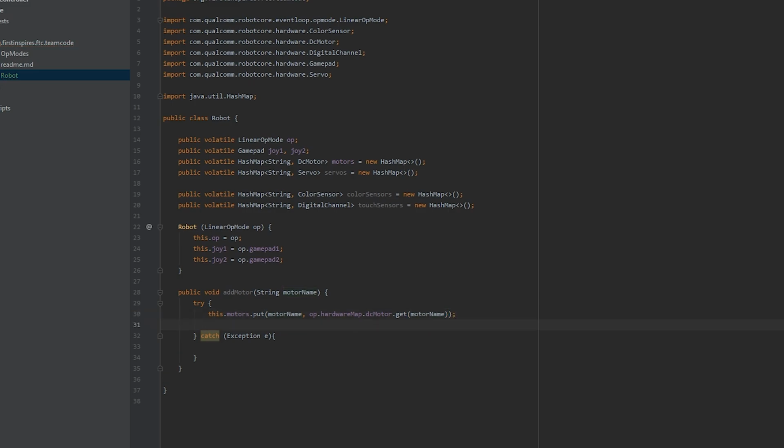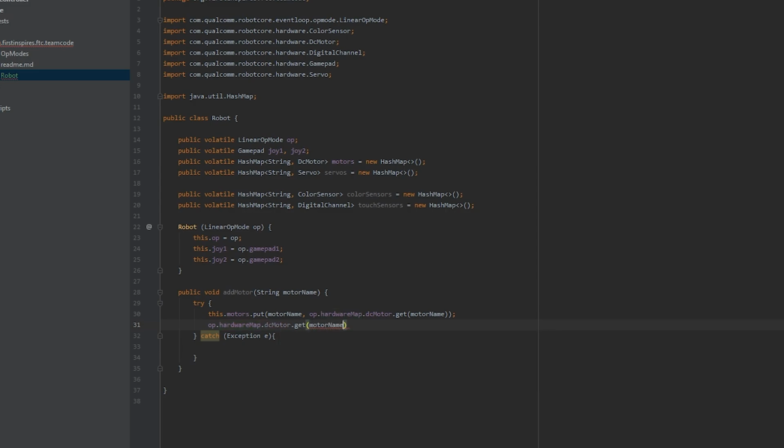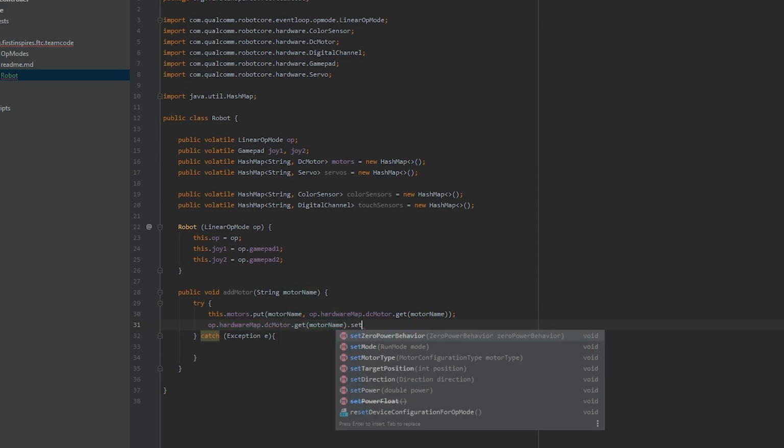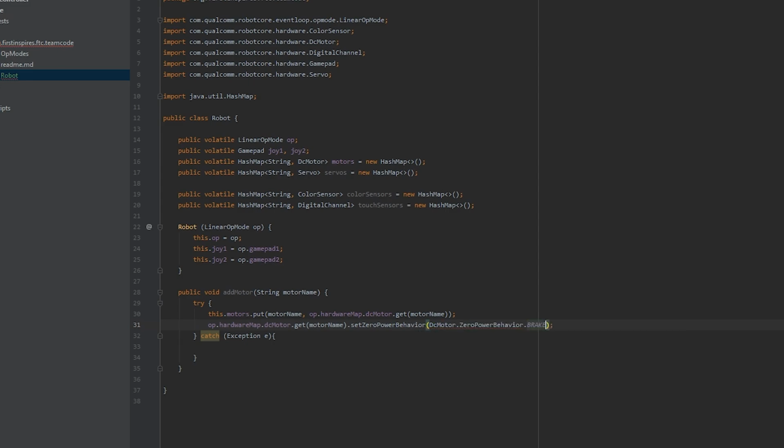Now, also do op.hardwareMap.dcMotor.get(motorName).setZeroPowerBehavior(DcMotor.ZeroPowerBehavior.BRAKE). This will grab the motor with the ID from the op mode's hardware map and add it to the motor list for easy access.